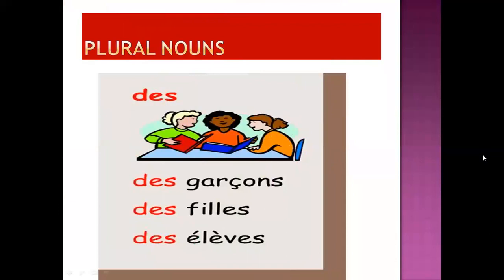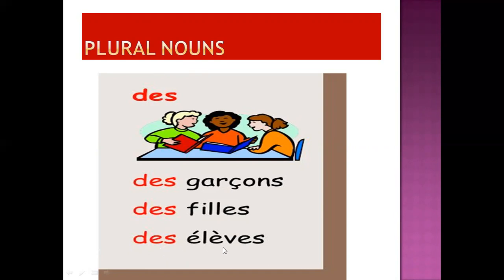Let's go to plural nouns. Now, children, for plural nouns, we have des as an indefinite article. How to judge whether the word is plural or not? It ends with S, or it may also end with X. Garçon, des garçons. You can see the word is ending with S, so we have put here des as an indefinite article, and des garçons means some boys. Des filles, you can see again filles is ending with S. So we have put here des filles means some girls.